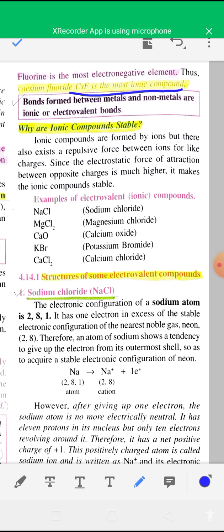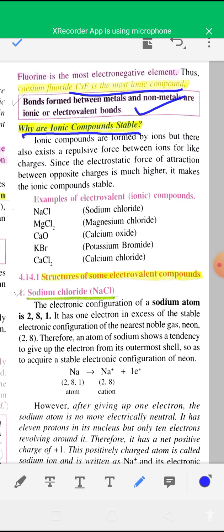So the bond formed between metals and non-metals is an ionic or electrovalent bond, and these are ionic compounds. One question is given: why are ionic compounds stable? The answer is very simple. Due to the presence of a very strong electrostatic force of attraction between the oppositely charged particles